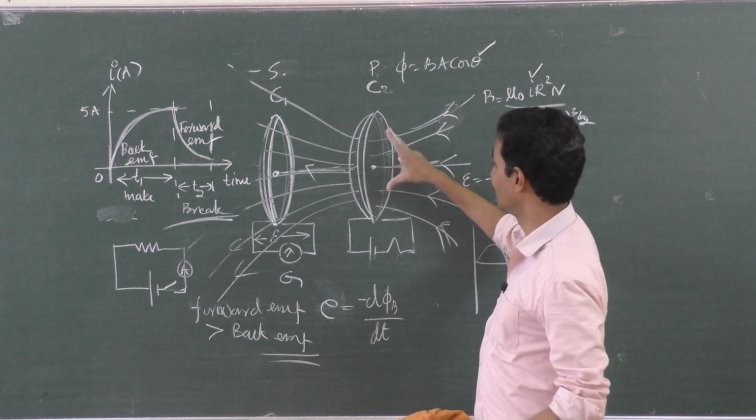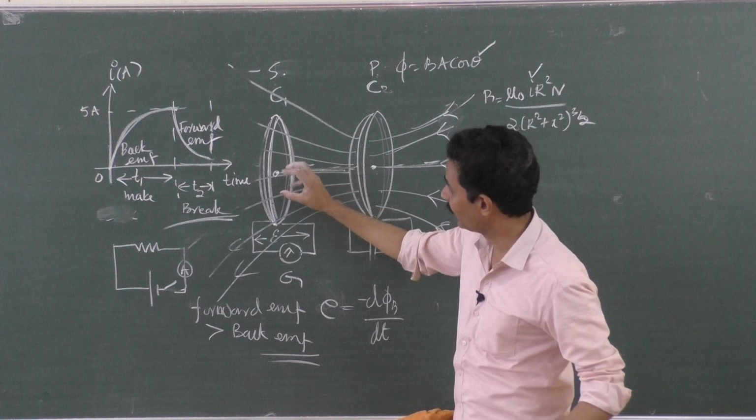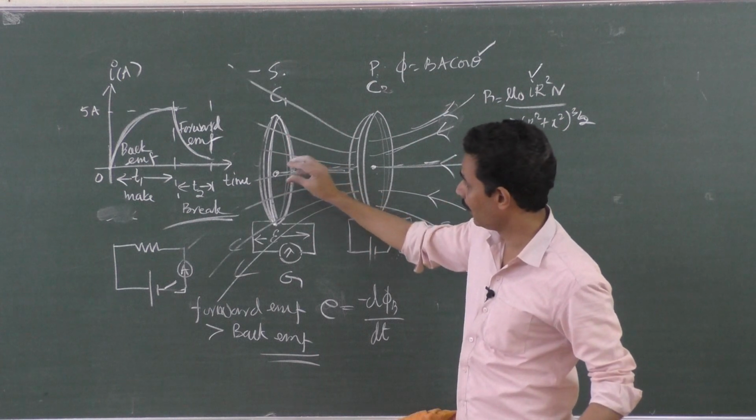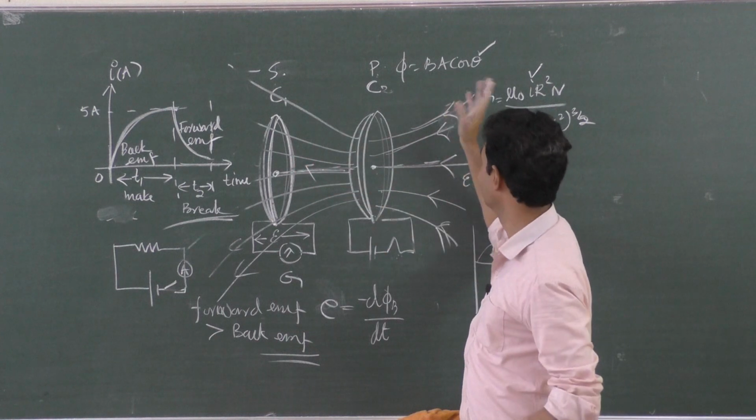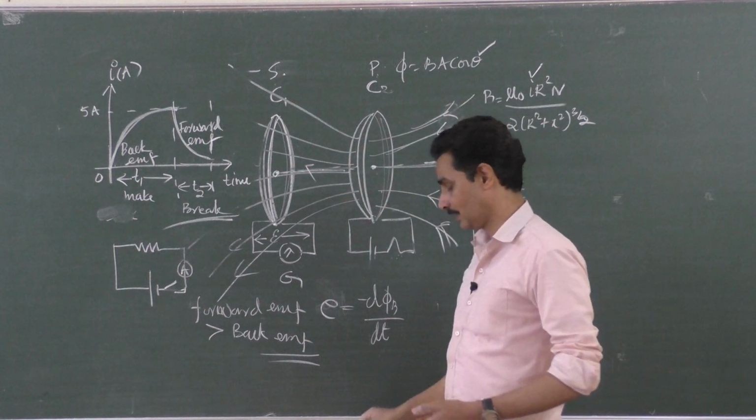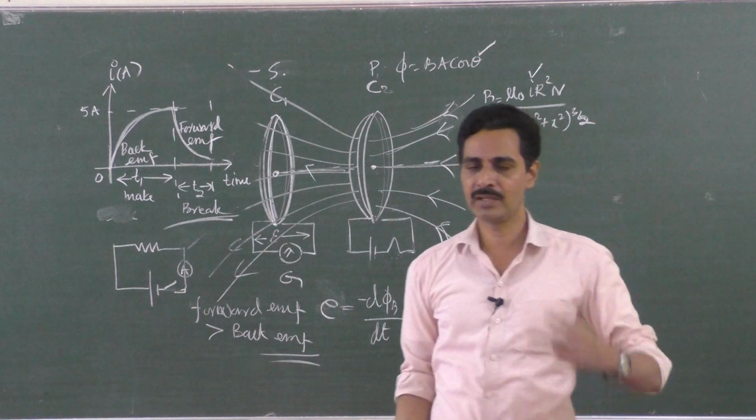So you can change the area of this coil. You make this coil smaller or larger. When it is smaller, only a few magnetic lines of force pass through, and when larger, many magnetic lines of force. So you can change the area, theta, everything. So these are the two experiments, very important experiments.